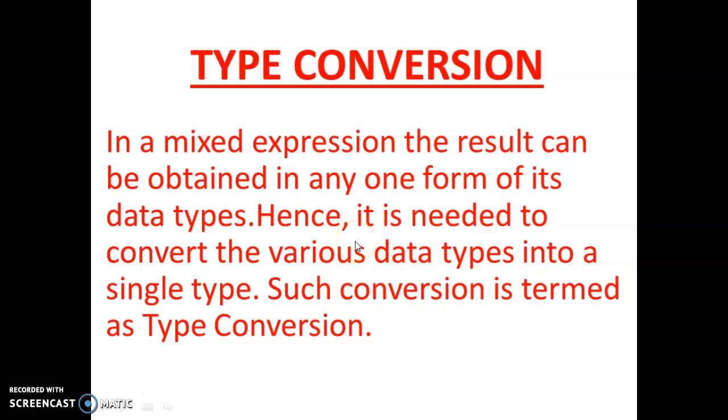Then type conversion. Type conversion means if there are different types of variables in a mixed expression, then we face a problem: in which type of variable do we need to convert? This is the type conversion. That means if there is one integer, one float, one double, then we need to store the result in one single type of variable. So this is type conversion. This type conversion and how to solve this problem I will discuss in my next video.